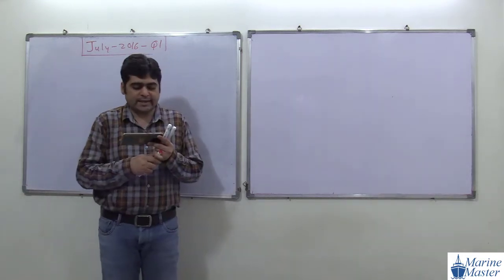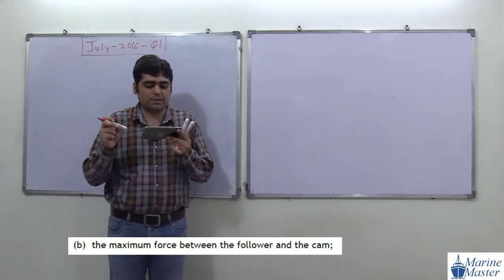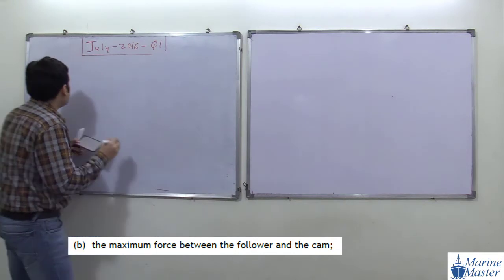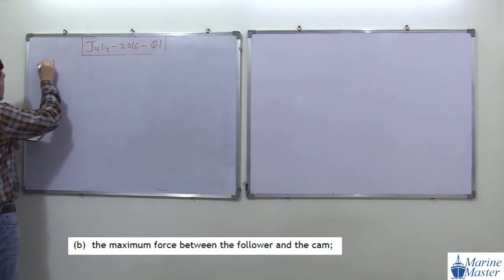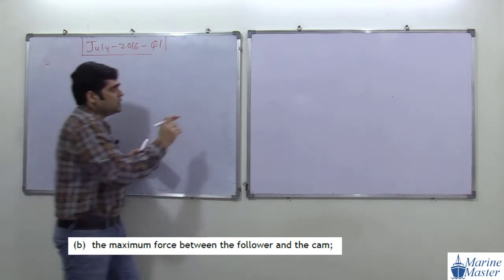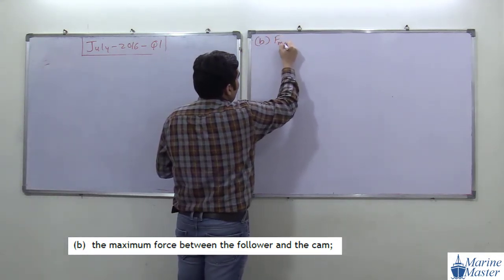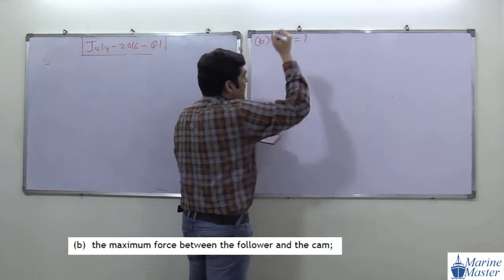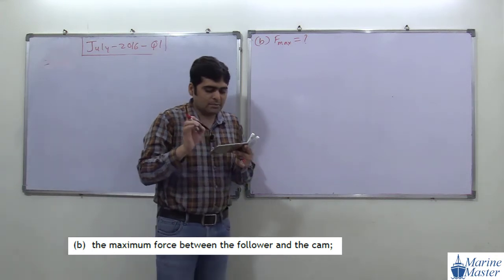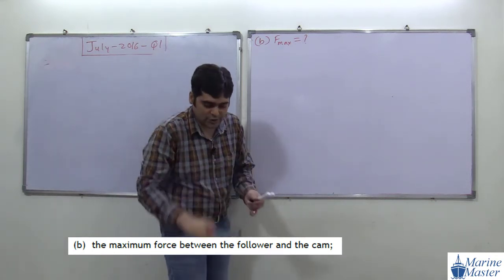Now what is our target in B part? In B part we have to find out the maximum force between the follower and the cam. Try to see the scenario here. What is our target in B part? What we have to find out? Maximum, okay, instead of here I am going to write it down here. So in B part our target is to find out the maximum force between the cam and follower. Very simple discussion. Try to see the wording here.